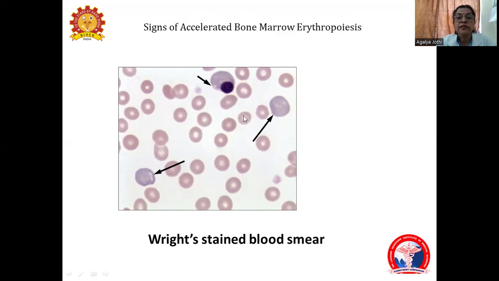Here, this is a nucleated RBC with the nucleus, and this is the reticulocyte without the nucleus, and the staining of this is polychromatophilic. That is, it is two colors, pink and blue together, so it is called a polychromatophilic RBC.